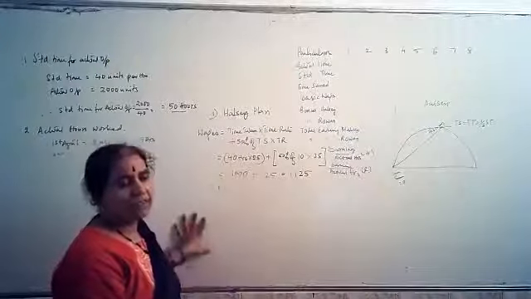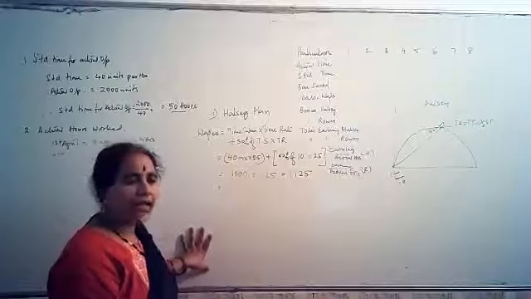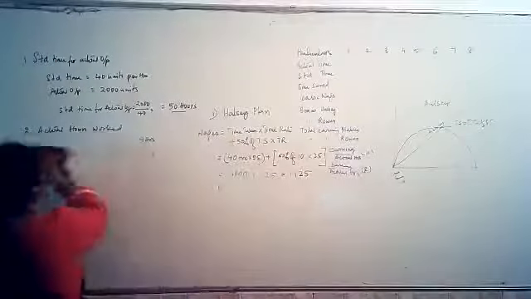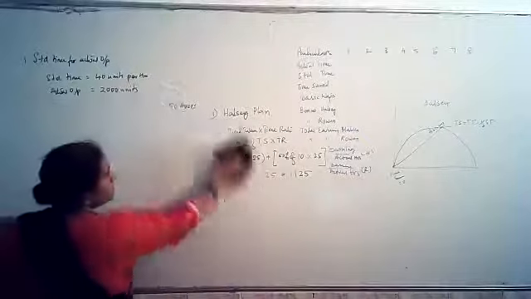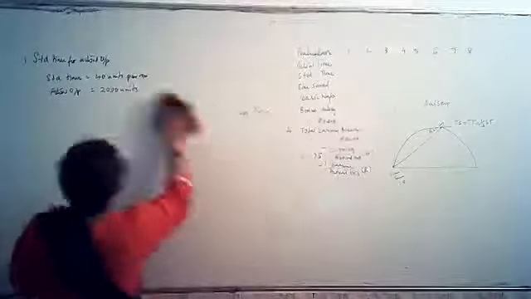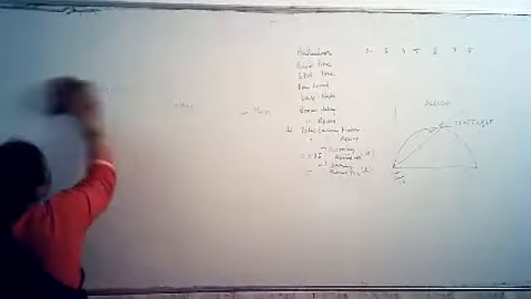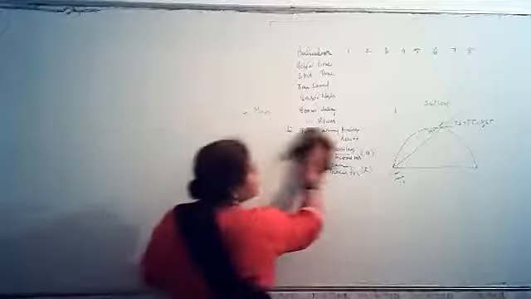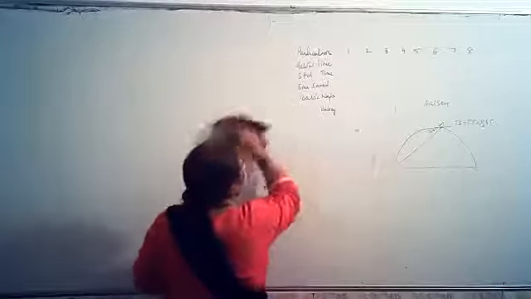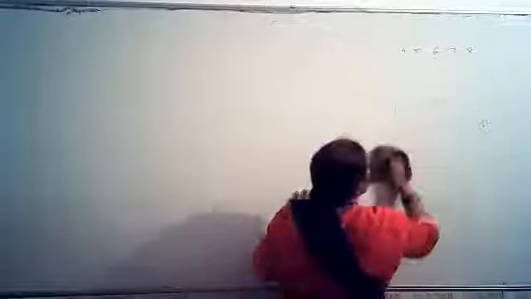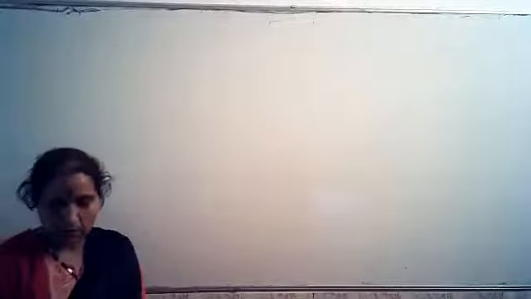We have to arrive at the time rate paid for A as well as B. For A and B we don't know, but what do we know?